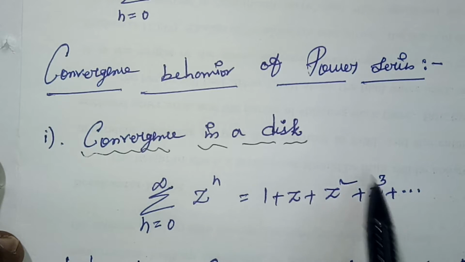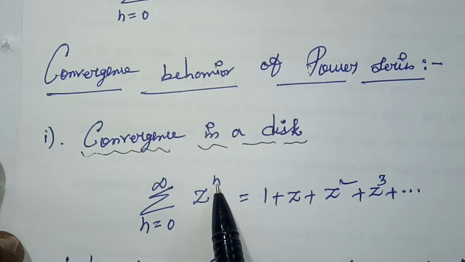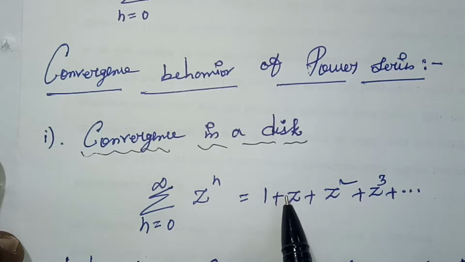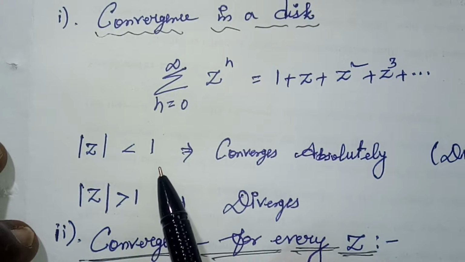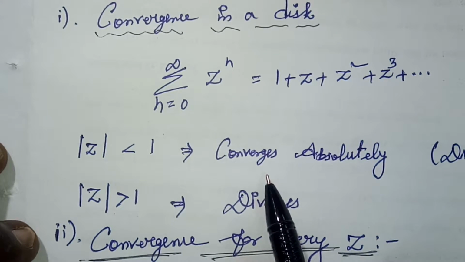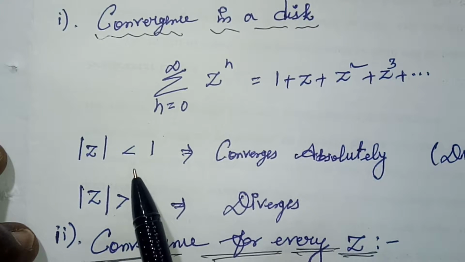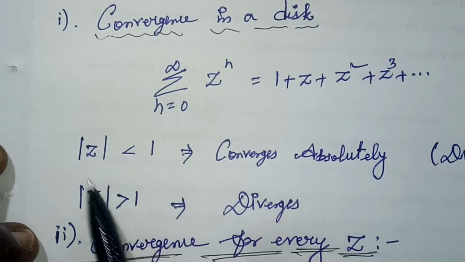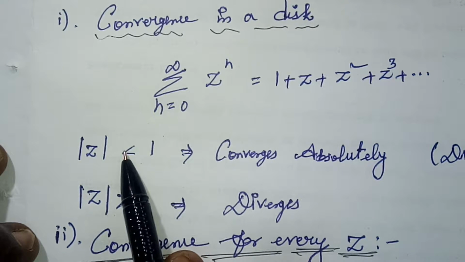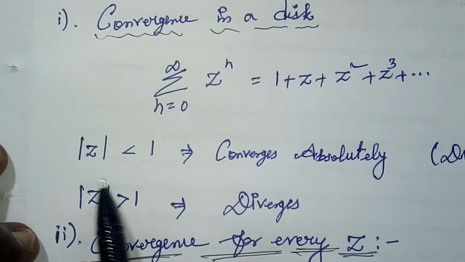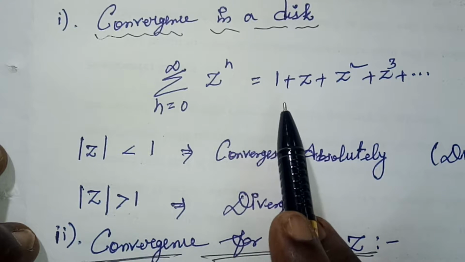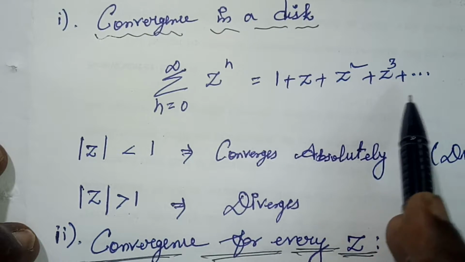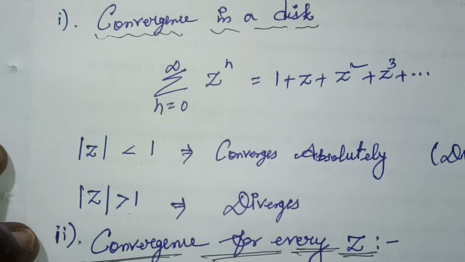Already you know that this is a geometric series. So how is the value of z? Suppose that mod z is less than 1, then my series converges absolutely. So mod z less than 1 means it is an open disk, so it converges in a disk. Suppose mod z is greater than 1, then what will happen? Then this series, 1 plus z plus z square plus z cube plus and so on, diverges.